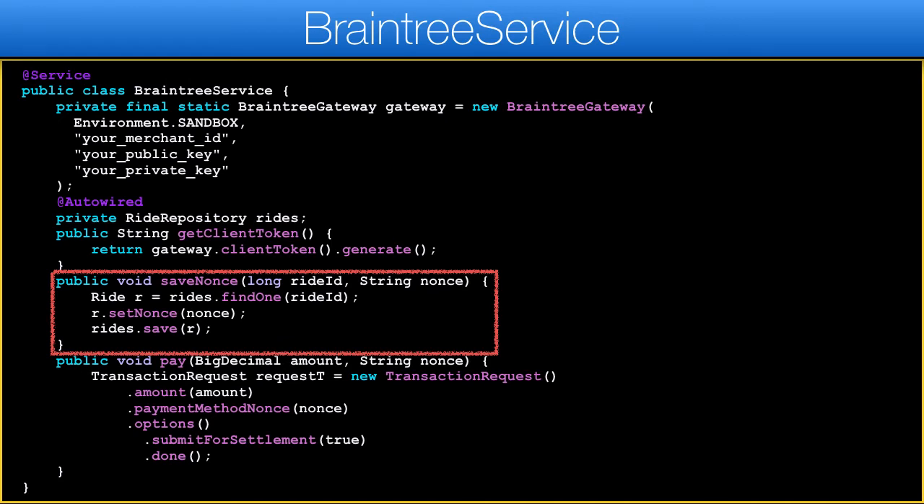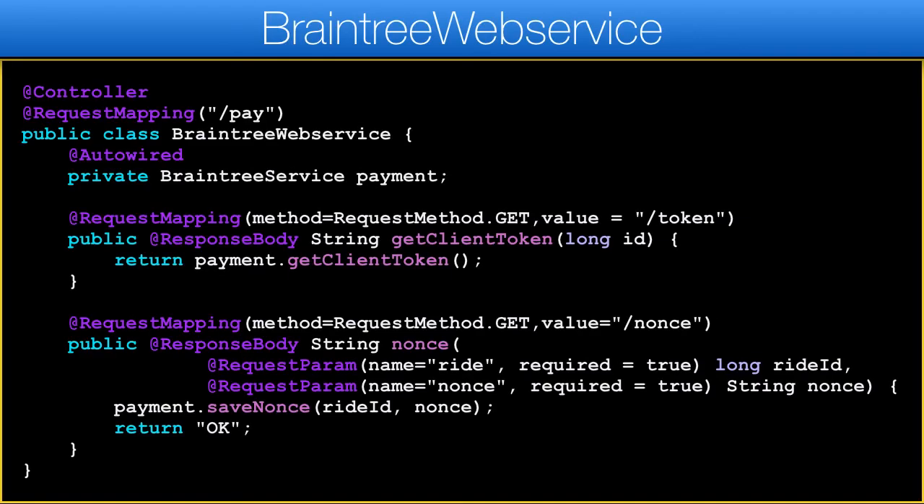We save the nonce into the ride object. This assumes payment authorization happens before the ride is completed. Once the ride is finished, the nonce is instantly available to perform the charge. Before we proceed further, the obvious next step is the web service to match. It's mostly trivial, but I'd like to point out a small nuance. Pay isn't mapped. We invoke pay in the server, so we don't need to expose it to the client side.